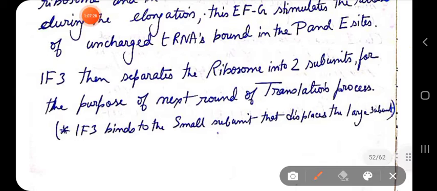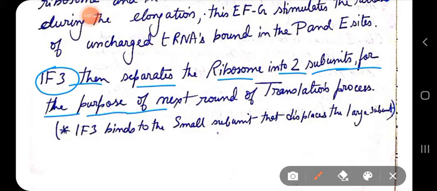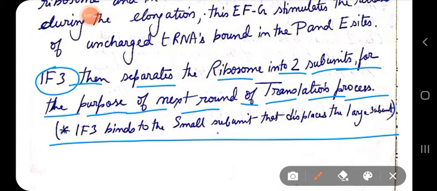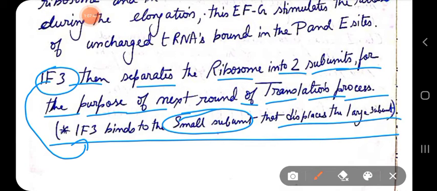Now, finally, IF3 comes into play, which separates the ribosome into two subunits for the next round of the translation process. IF3 normally binds to the small subunit and displaces the large ribosomal subunit.